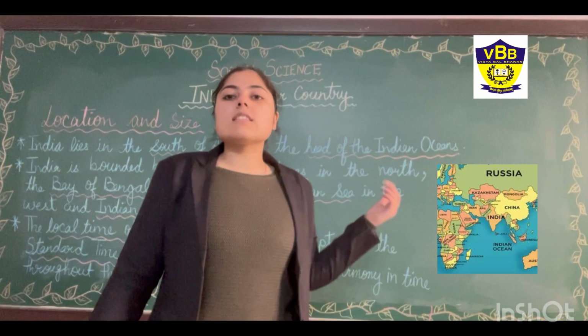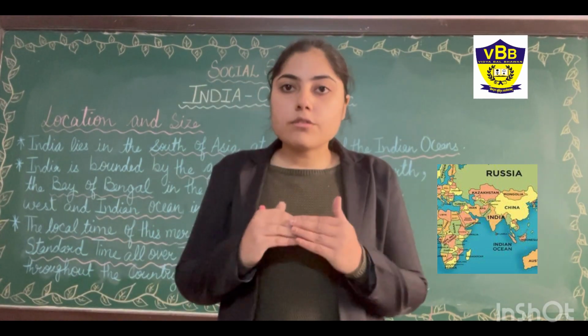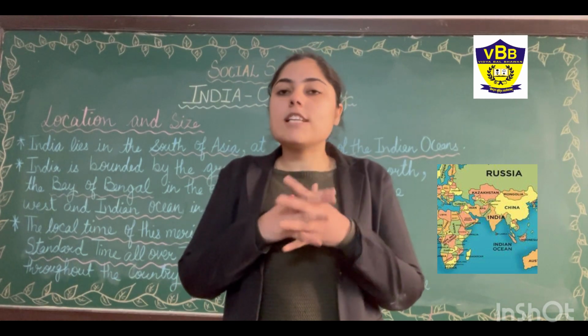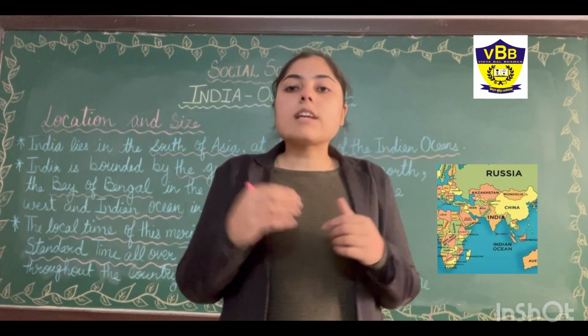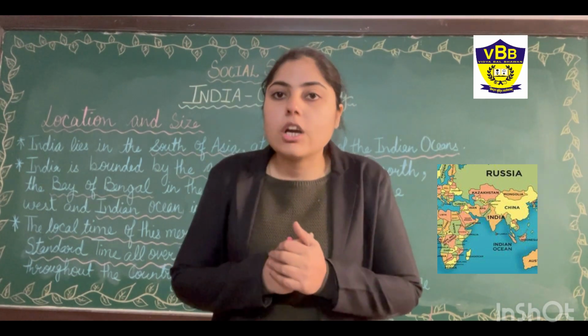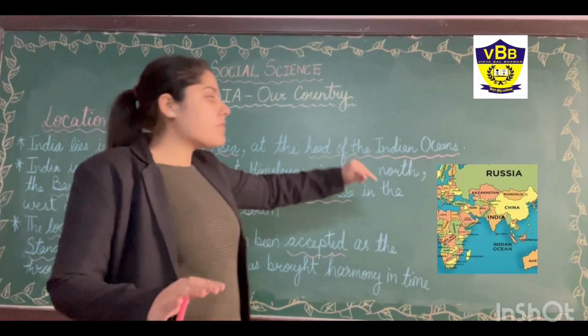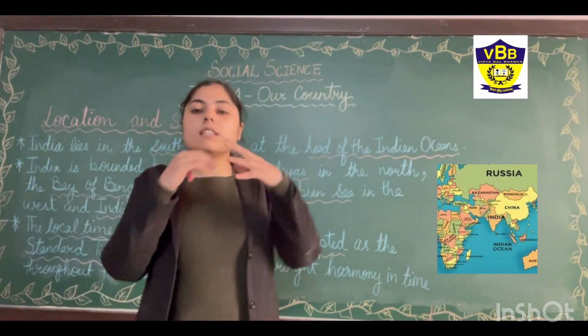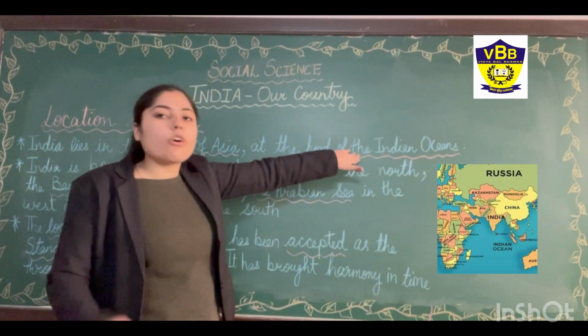As we have seen in this map, our India is in the south of Asia. India is one of the Asian countries, so it comes in the south of Asia, okay, and at the head of the Indian Ocean. As we have seen in the map, below India there is the Indian Ocean, so it is at the head of the Indian Ocean.